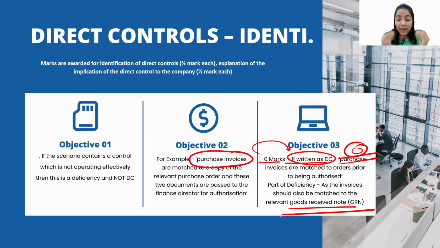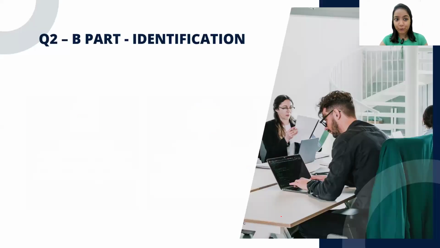Here, the understanding of the concept comes into the picture: how well you know the procedures, how well you know the systems, how well you know the documents. I know things at first glance would appear so beautiful. Okay, this is being done and this is being sent to authorization. No, the matching is incorrect. So this was a deficiency and not a direct control.